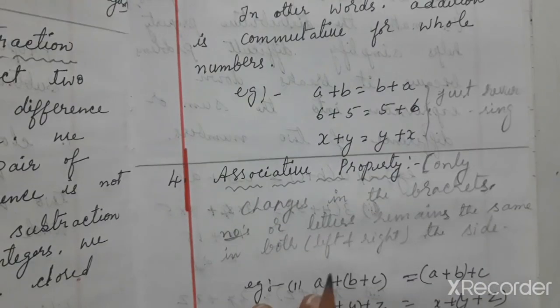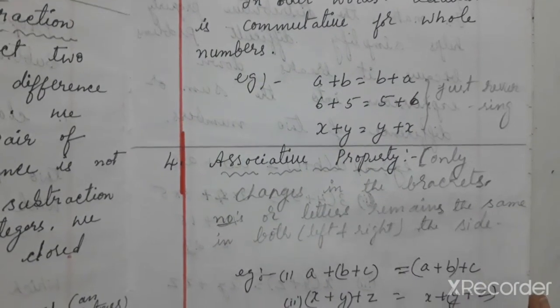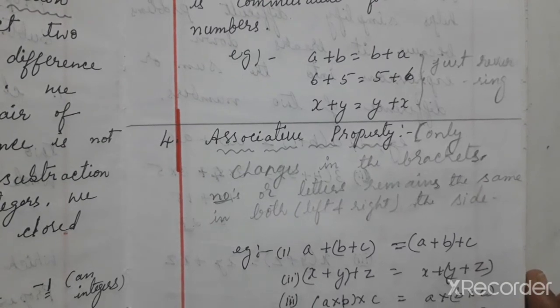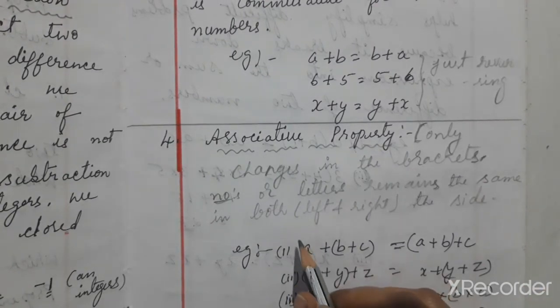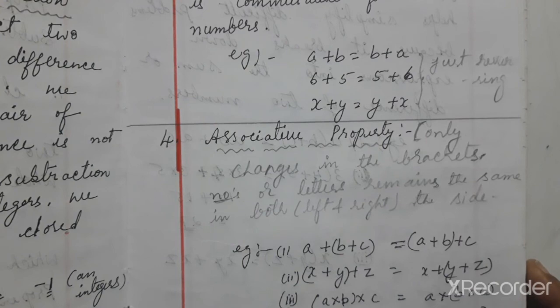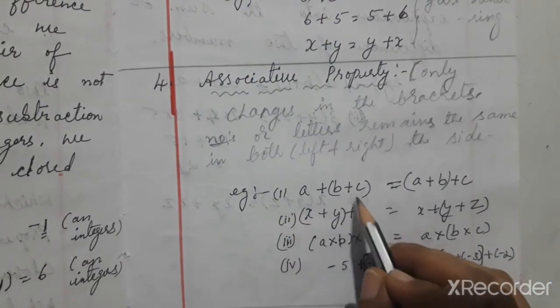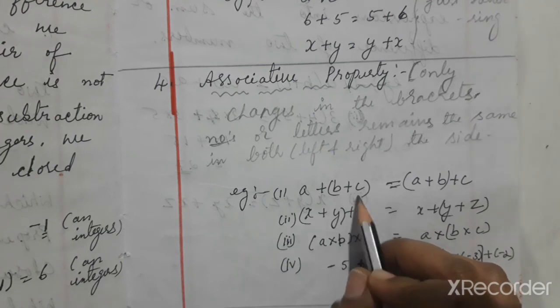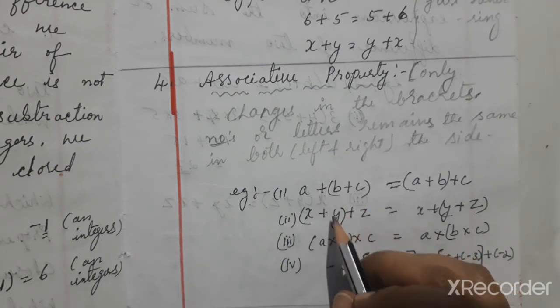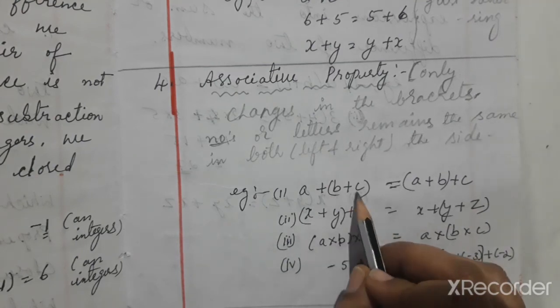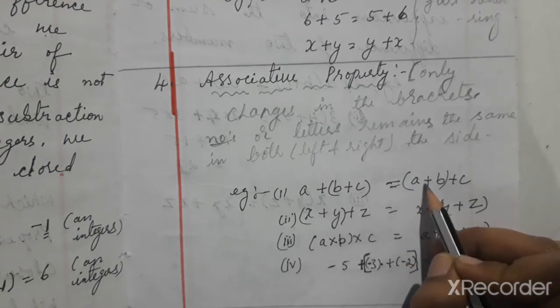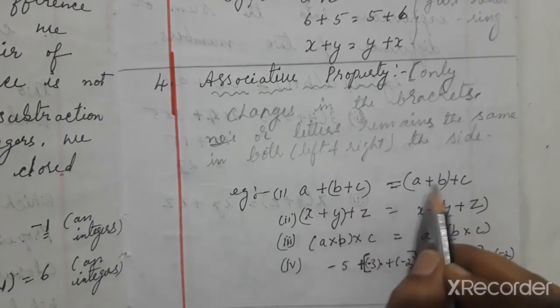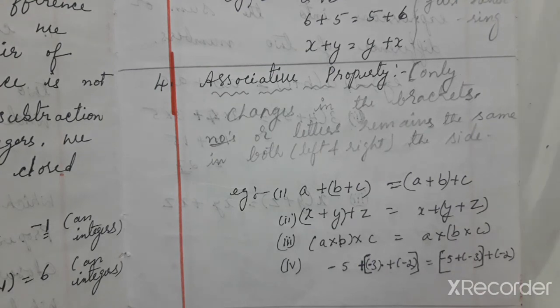Now associative property. Associative property means only changes in the bracket. Letters or numbers remain the same on both left and right side. Examples are a plus b plus c. This is in a trinomial form. Example for associative property: a plus b plus c. So what comes on the right side? a plus b plus c, same, only changes in the bracket.